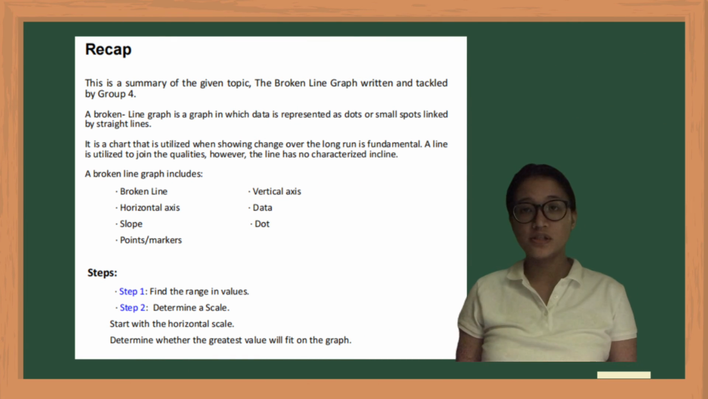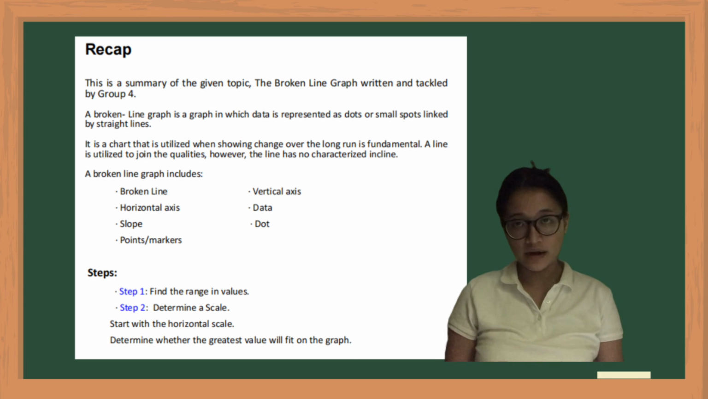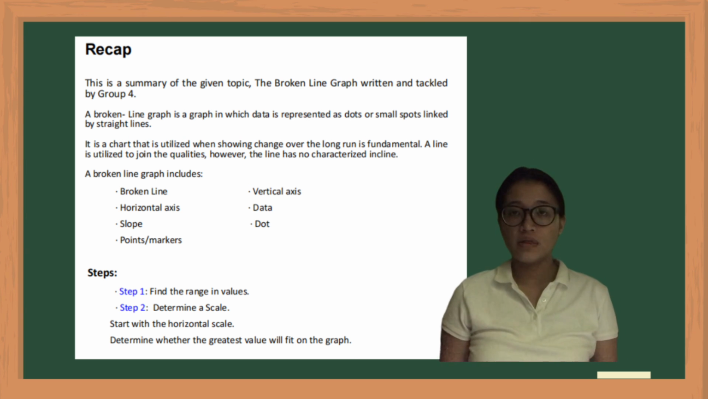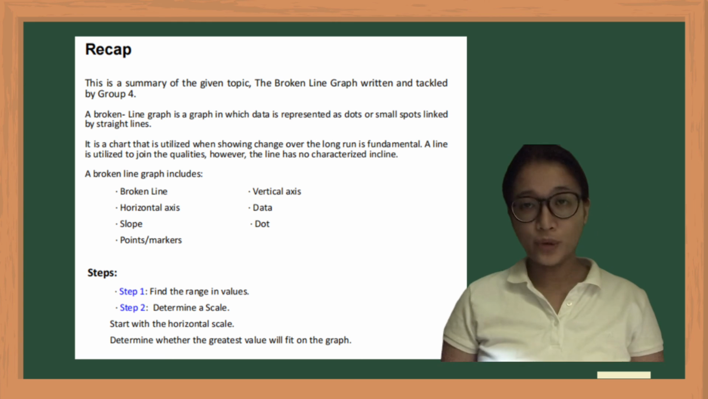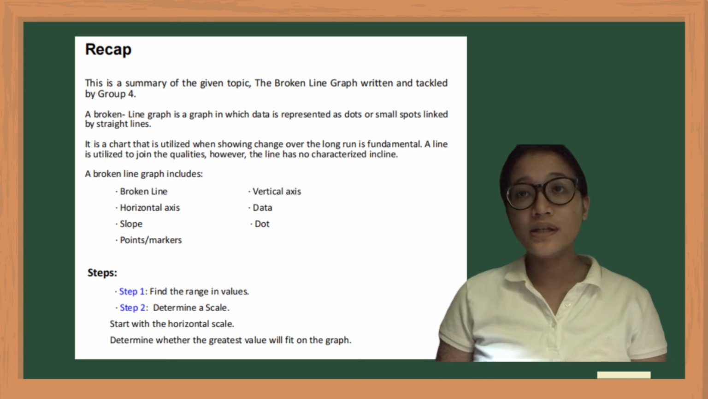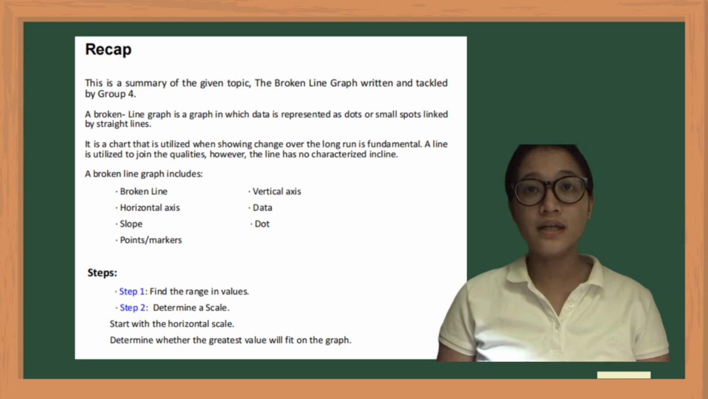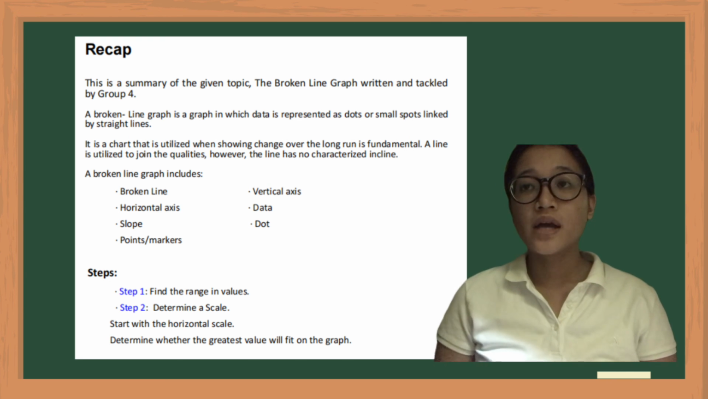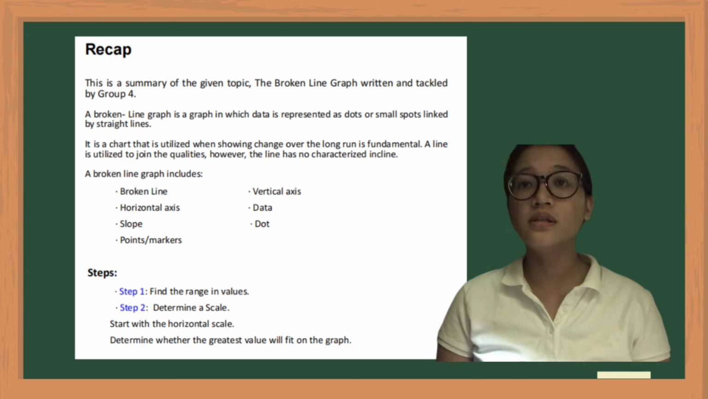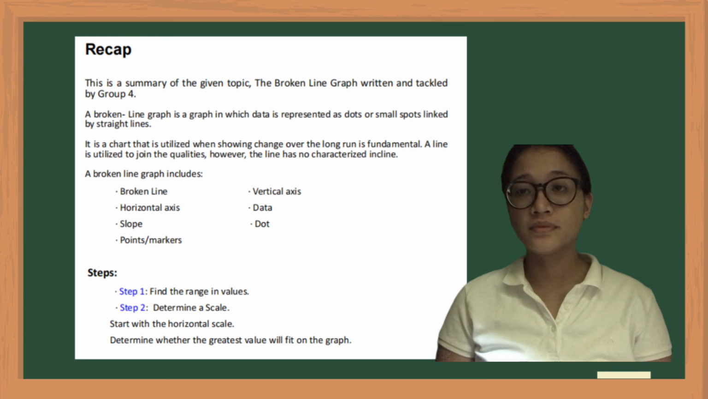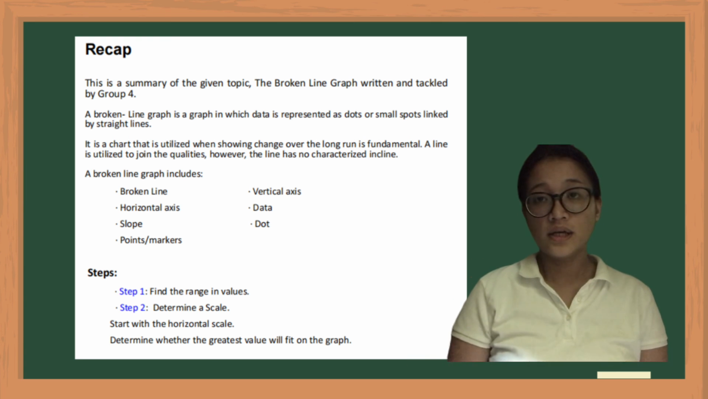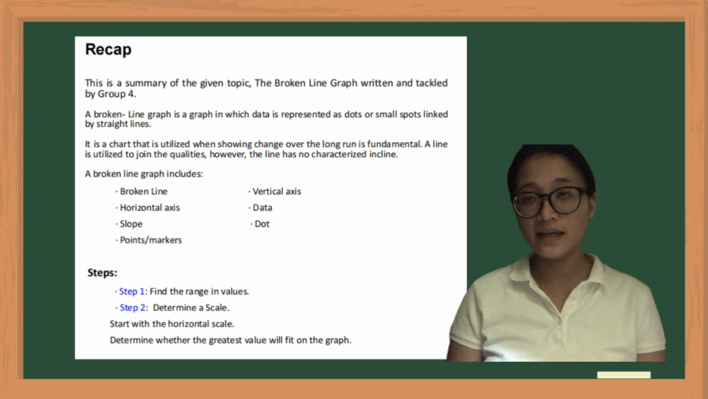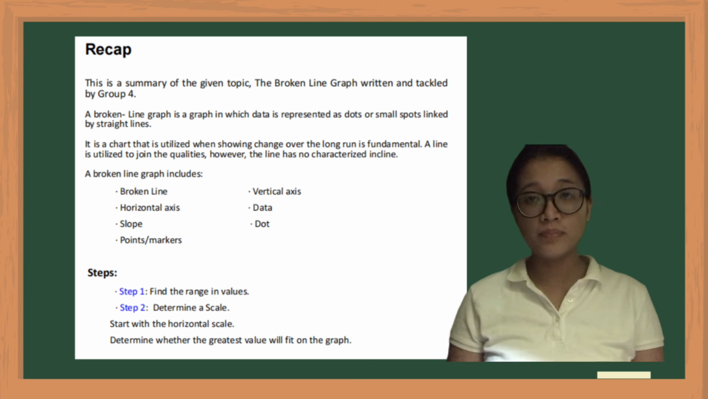Recap. This is a summary of the given topic, the broken line graph, tackled and written by Group 4. A broken line graph is a graph in which data is represented as dots or small spots linked by straight lines. It is a chart that is utilized when showing change over the long run is fundamental. A line is utilized to join the values. However, the line has no defined slope. So the broken line graph includes vertical axis, horizontal axis, data, dot, slope, and point.